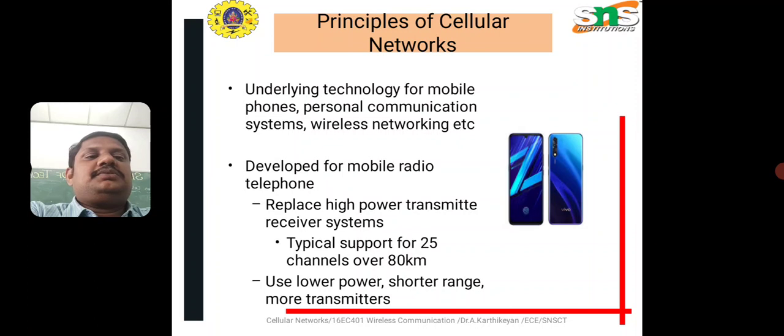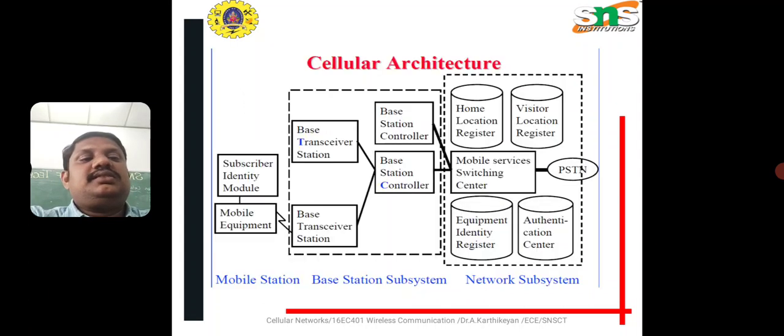The principles of cellular networks underlie the technology of mobile phones. Personal communication systems and wireless networking are the main things used in cell phone technologies. They replace the high power transmitting and receiving antenna, and typically support 25 channels over more than 80 kilometers. These are the main coverage things in cellular technologies.